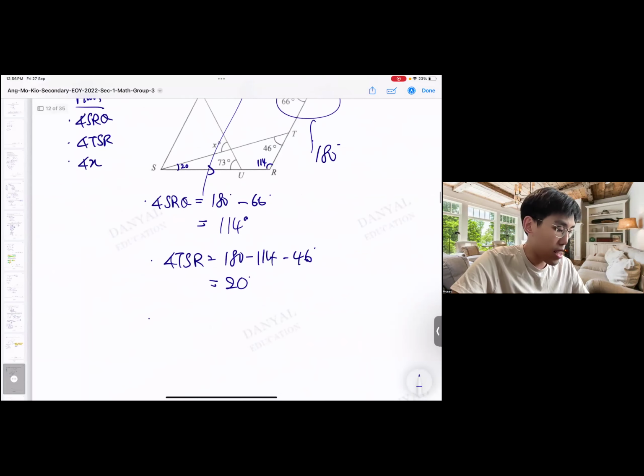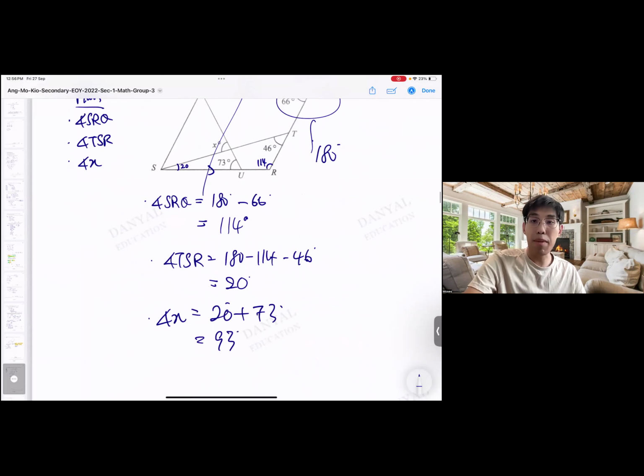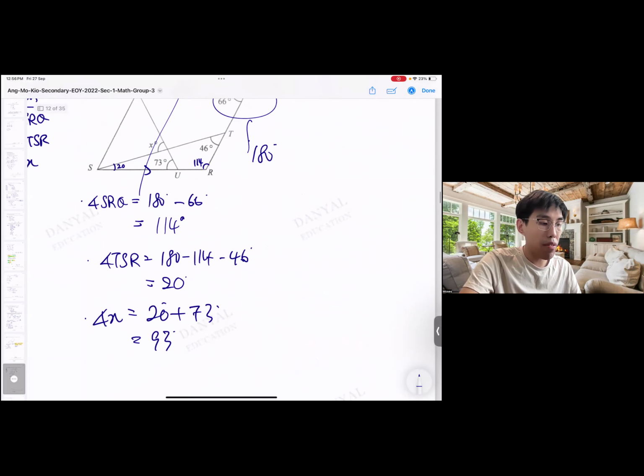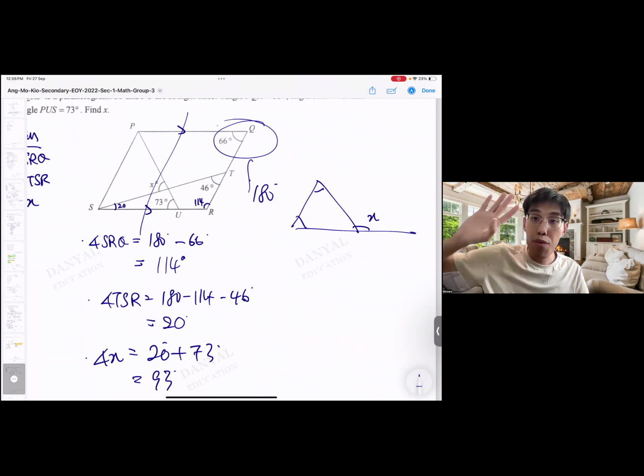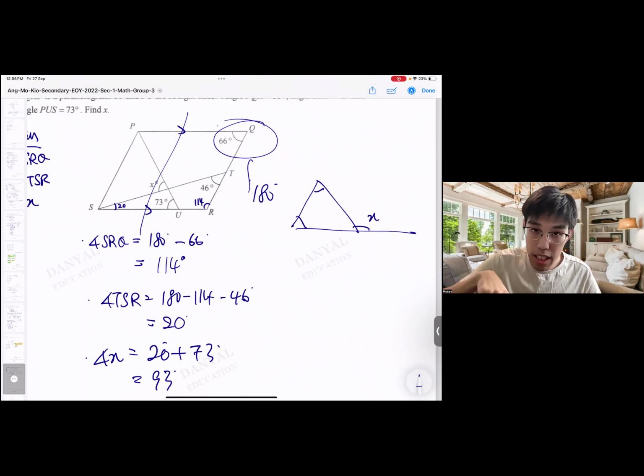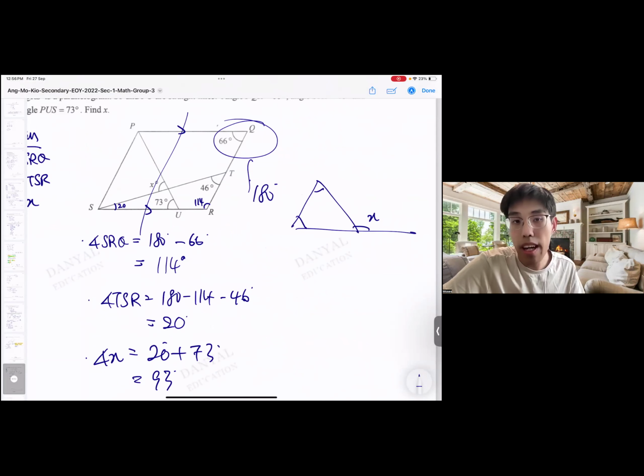Then in order to find X, it's very straightforward. 20 plus 73, you get 93. Why? Because this is what I call the flag method, the flag model. I teach this in primary school as well. To find an exterior angle, it is the sum of the two further interior angles.